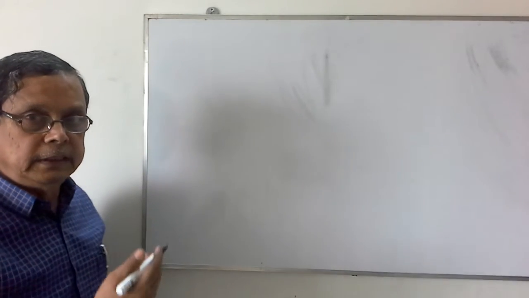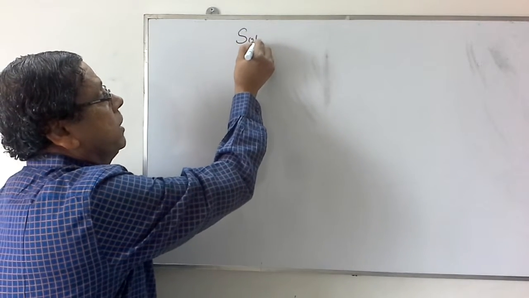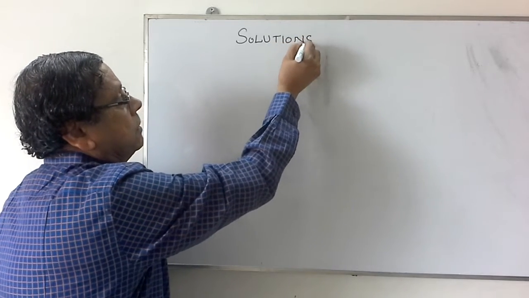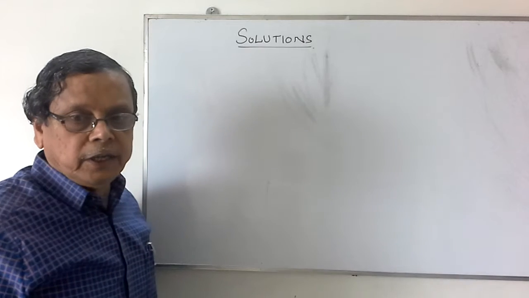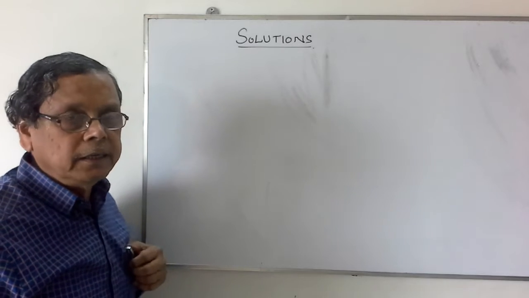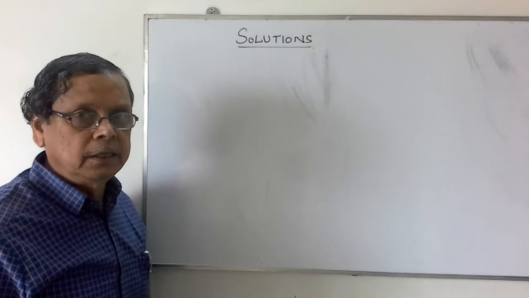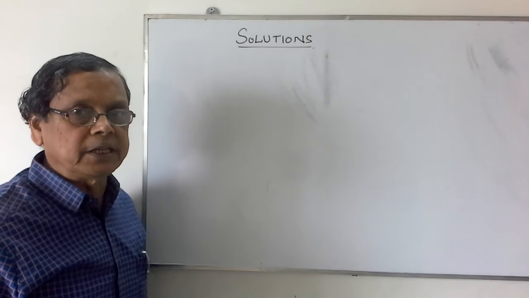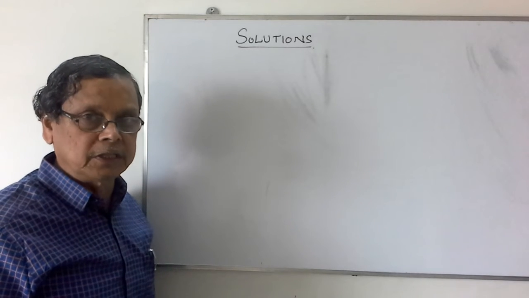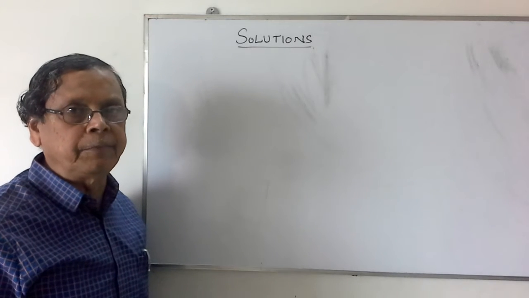Welcome back to the second PUC solutions topic. So in this solutions topic, we were studying the binary solutions, that is, containing two liquids, in which the solutions behave like ideal or non-ideal. In case of the non-ideal, there are two types, positive deviation and negative deviation. Then we have seen the graphical representation of the vapor pressure versus mole fraction for all the three kinds of solutions. The one showing the ideal behavior has a gradual variation in the vapor pressure.